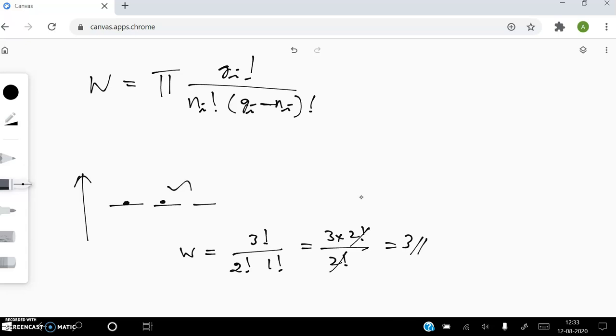See, this is one way, or you can arrange it by putting the first particle here and the second particle in the last state, or you can place them in this way. So these are the 3 possible ways by which you can arrange the 2 particles in 3 states. Are you able to follow? Yeah, so I just showed you how this formula is valid for a system containing half-integer spin particles.